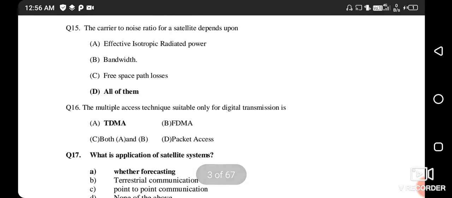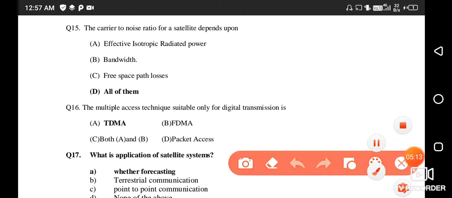Next question. The carrier to noise ratio for the satellite depends upon: option A, effective isotropic radiated power; option B, bandwidth; option C, free space path losses. So the right answer is all of them. All three are important for the carrier to noise ratio of the satellite.